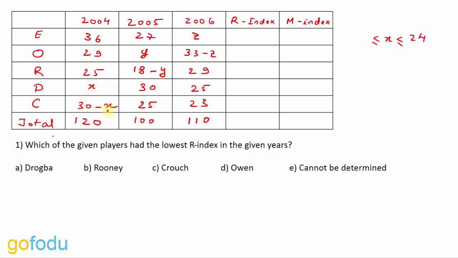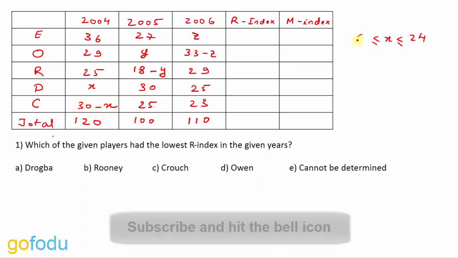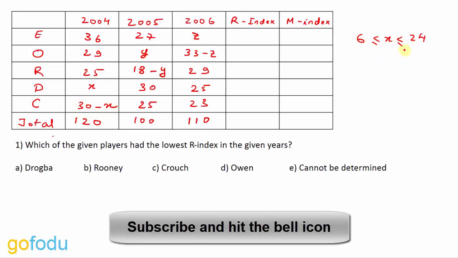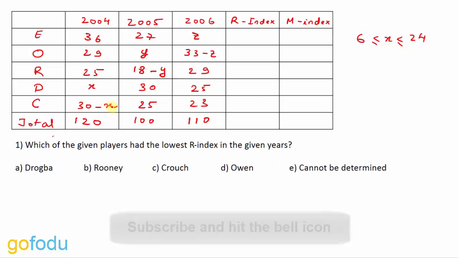So X has to be greater than 6. If X is 6, then this value becomes 24. So X is greater than 6 and it has to be less than 24. But one more constraint is there for X, that is X cannot be equal to 7, because if X equals 7, then this value becomes equal to 23, which will again contradict with the information given in the question. So here the range of X is 6 to 24, but X is not equal to 7.